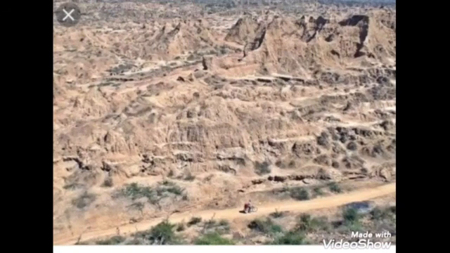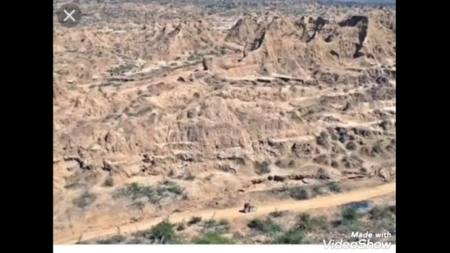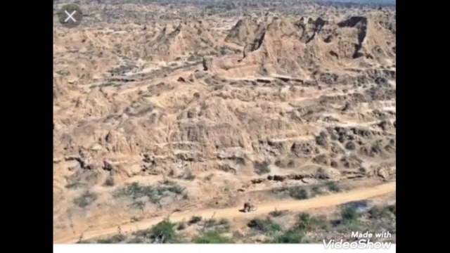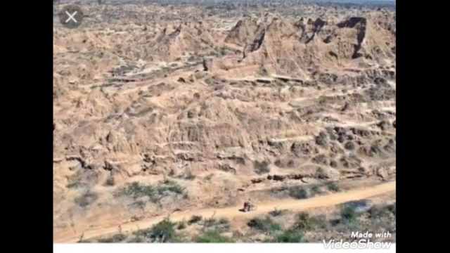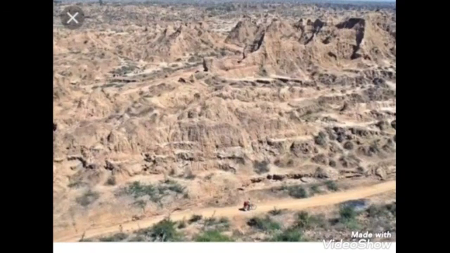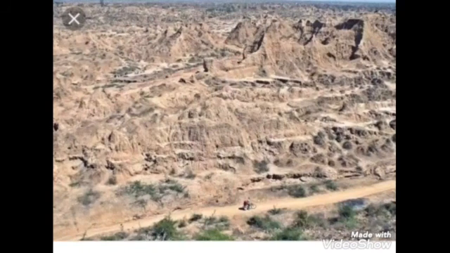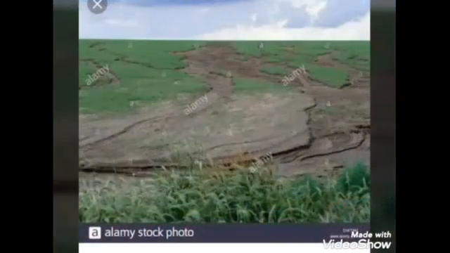When the land is full of gullies, as the picture indicates, it will become unfit for cultivation, and it is also known as bad land. This type of gully lands are called bad lands. And from this picture itself we can see that this is not even good for settlement. So this type of gullies or deep channels are made by the running water naturally. And this is the best example. This region is located in the Chambal basin of our country, that is in Madhya Pradesh.